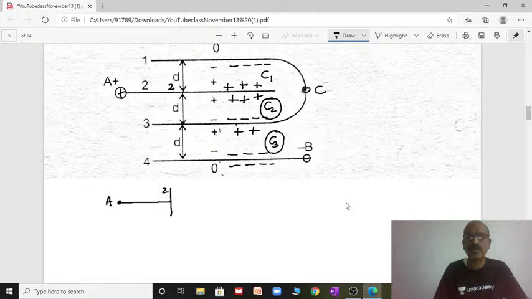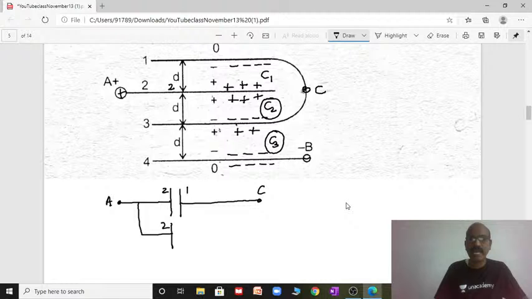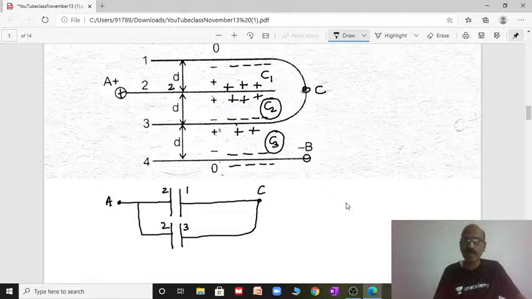So from A side is plate 2, and the first plate is from point C. This is point C. Between C and A, this plate forms. Now from A, the second plate is common, and the third is of the C point. The second plate from A forms with the third plate of C, so these two are now in parallel.